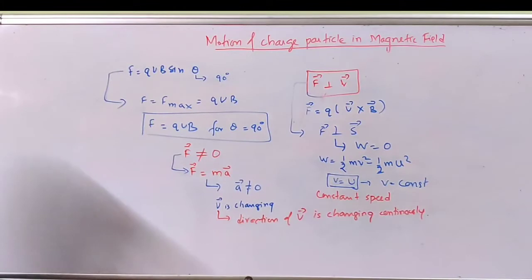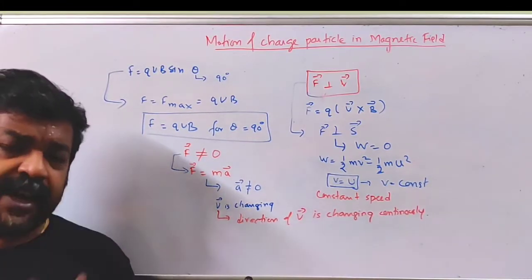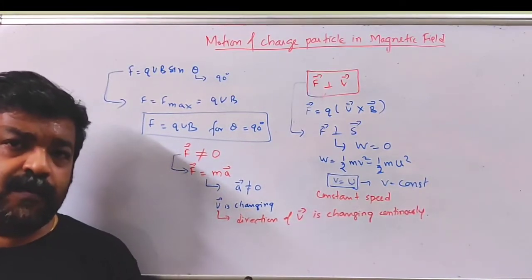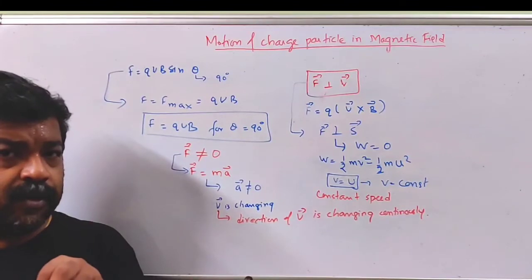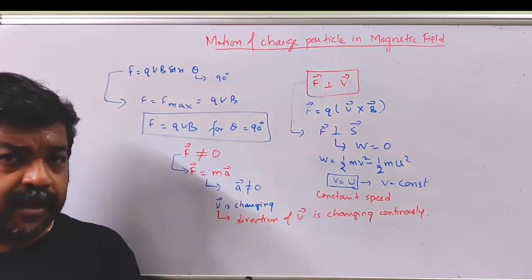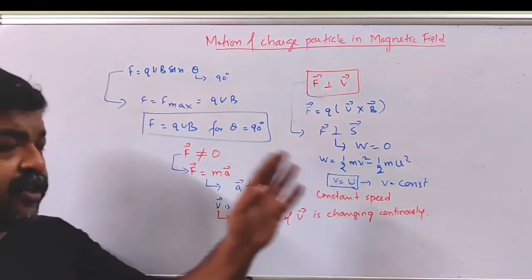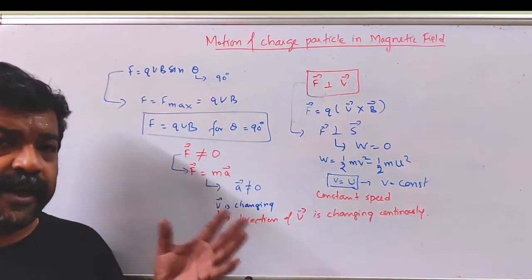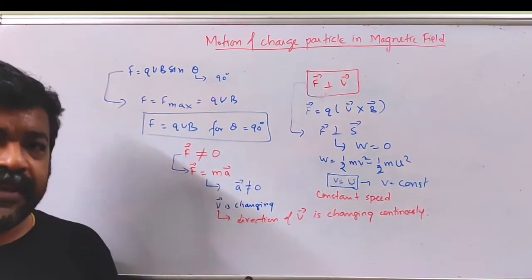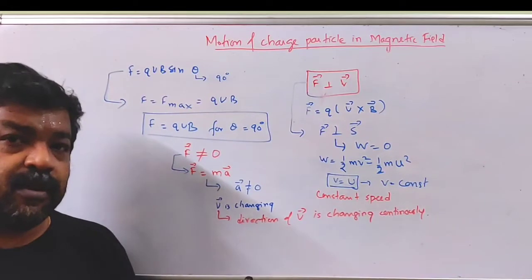Now see, think of a kind of motion where work done by the force is 0, speed is not changing, but direction of velocity is changing continuously. Have we read such kind of things in class 11? That was uniform circular motion.